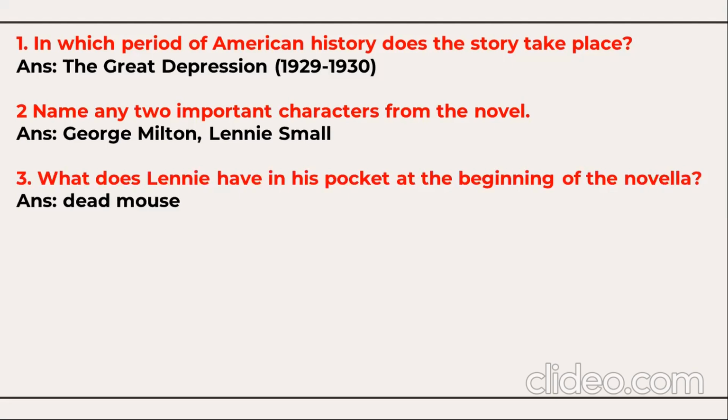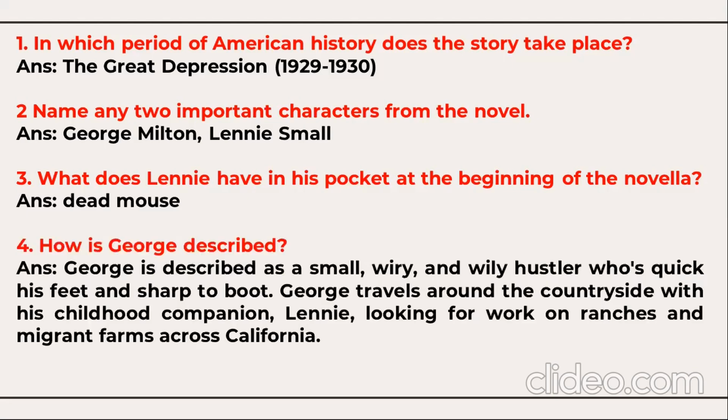What does Lennie have in his pocket at the beginning of the novella? He has a dead mouse in his pocket. How is George described? George is described as a small, wary, and wily hustler who is quick on his feet and sharp to boot. George travels around the countryside with his childhood companion Lennie, looking for work on ranches and migrant farms across California.